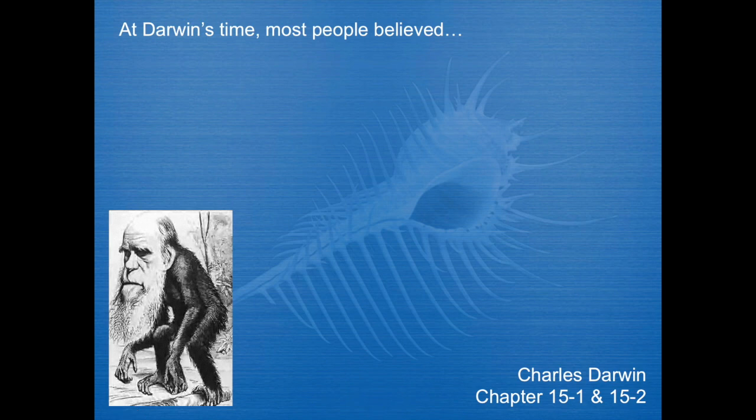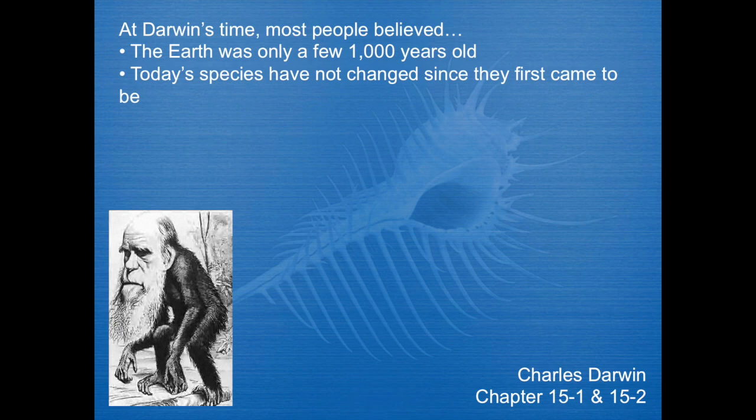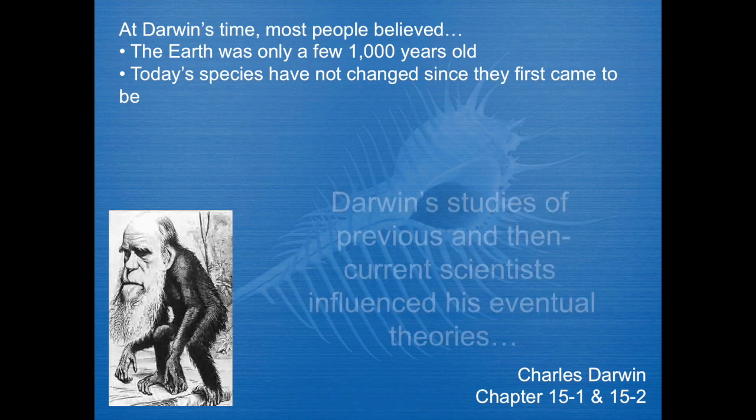So at Darwin's time, most people believed that the Earth was only a few thousand years old, which is a far cry from the reality that's closer to over 4 billion years old. They believed that species today have not changed. Giraffes have always been giraffes. Elephants have always been elephants.